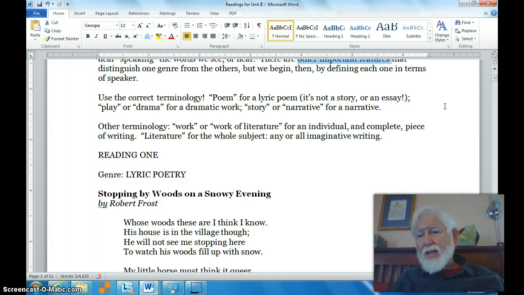What I am going to ask you to do in Unit 2 is I'm going to ask you to discuss these three works that you see in this handout, the ones that we just looked through. All right, I'm going to ask you to discuss those in terms of what you think are the differences between them. That is, what would distinguish one from another?